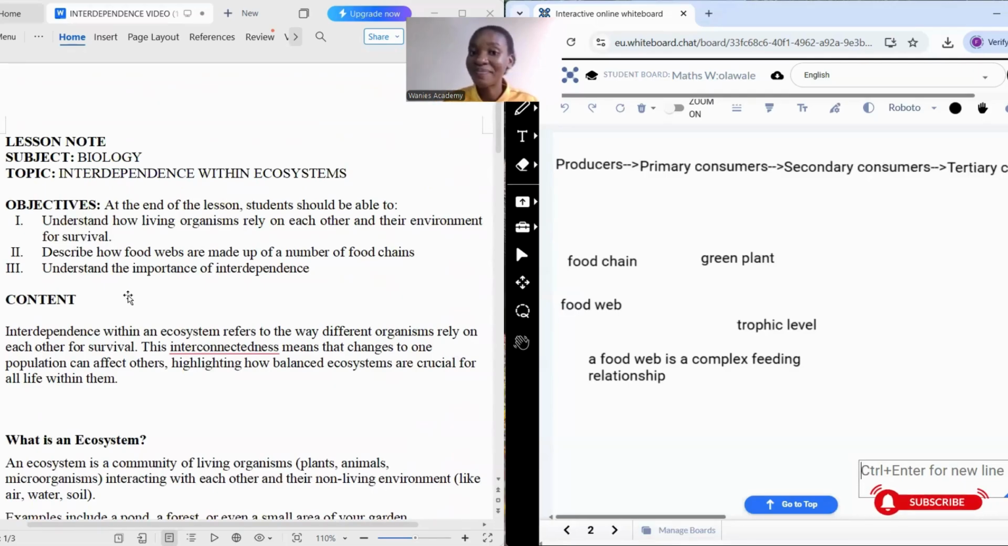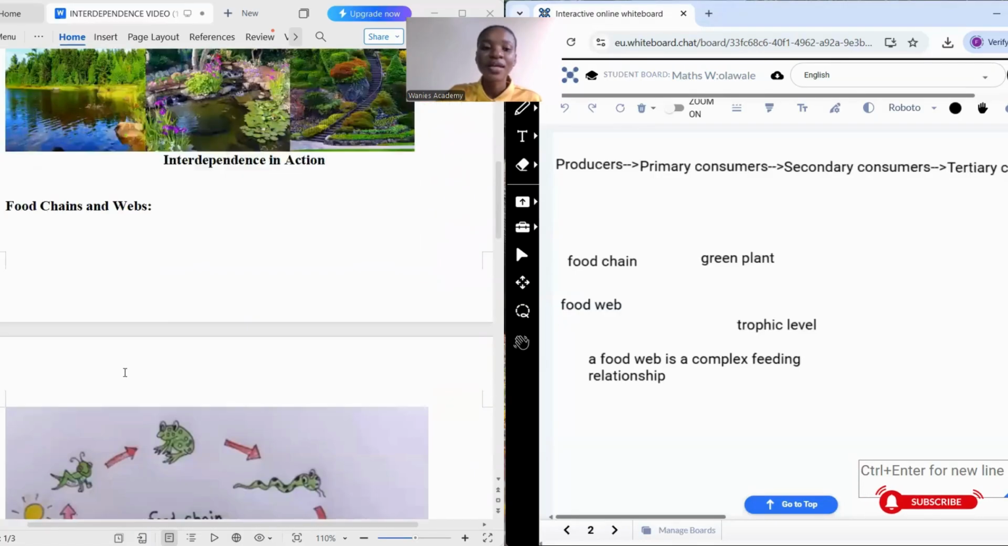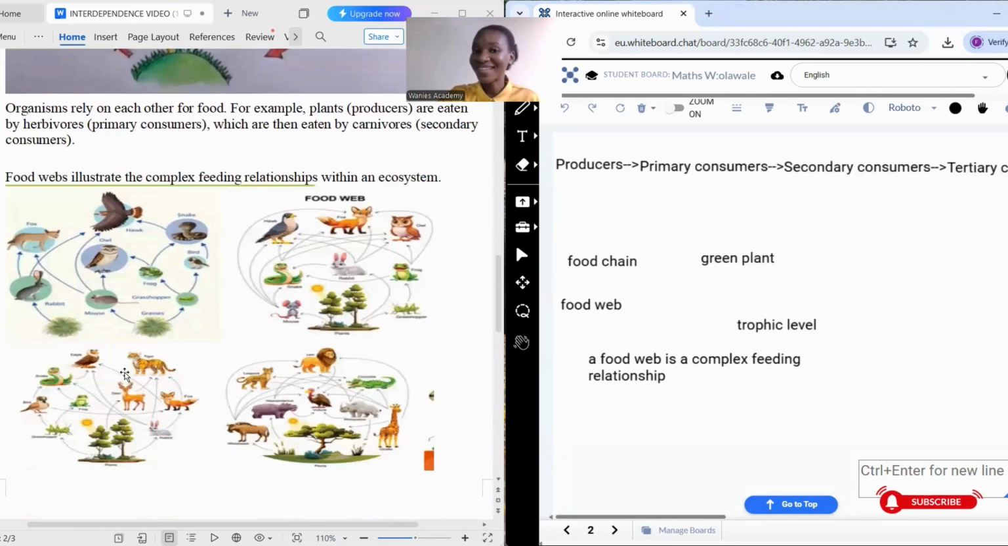These actually bring balance in the ecosystem, whereby all organisms, in one way or the other, depend on each other for survival. So having said that, we're going to be stopping our class here for today. I hope you enjoyed the class.